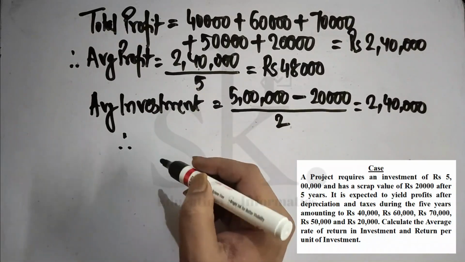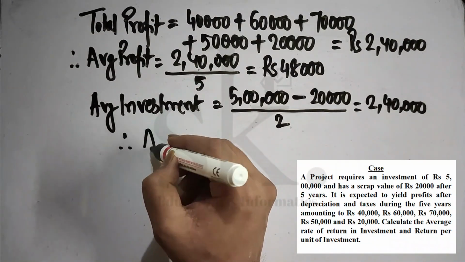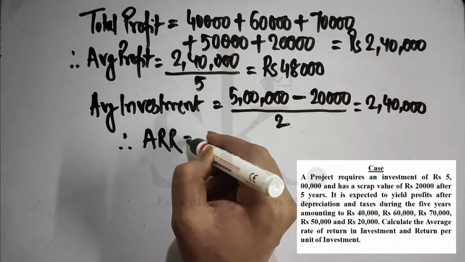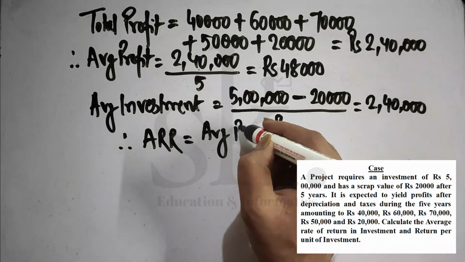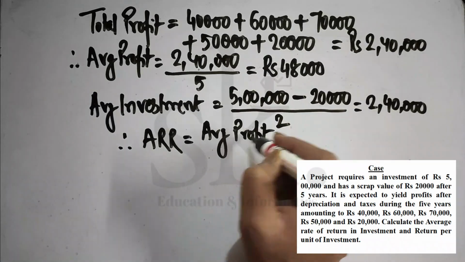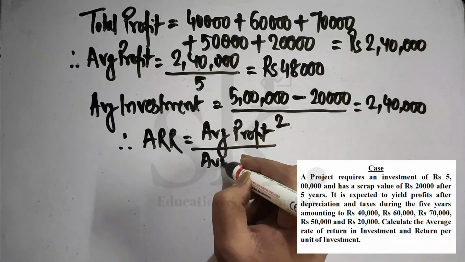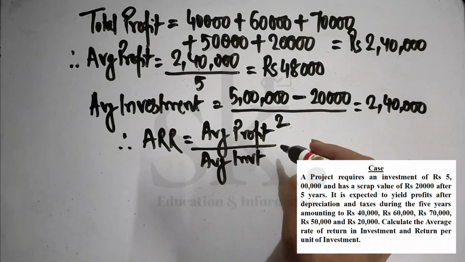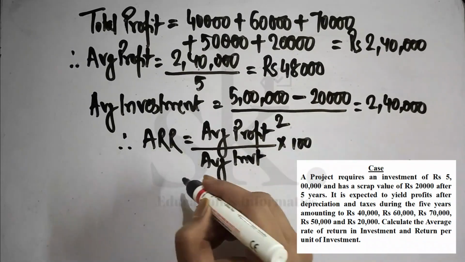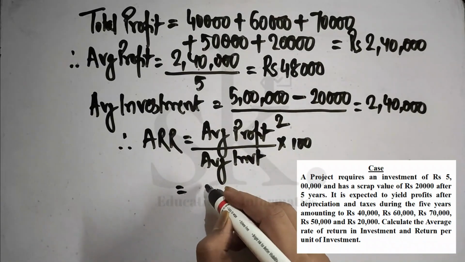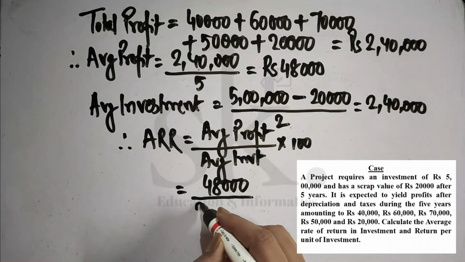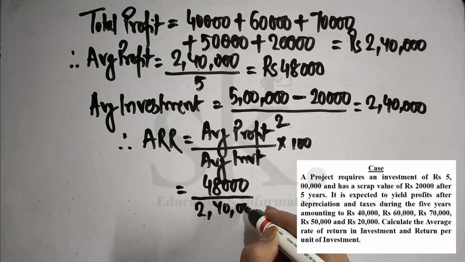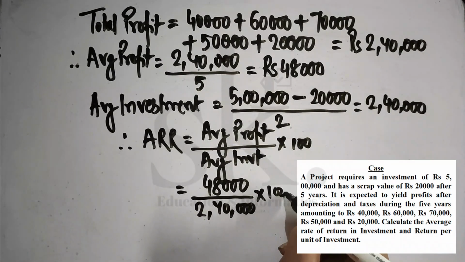Therefore, my ARR or accounting rate of return formula is average profit by average investment into 100. My average profit is 48,000, my average investment is 2,40,000, into 100.